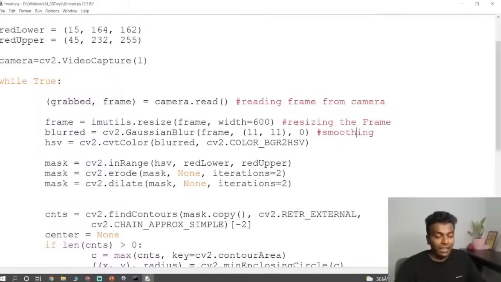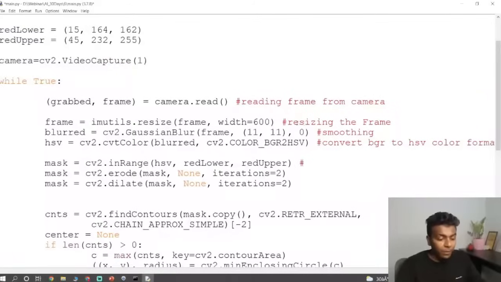Okay, don't think it is new, and Sanjay is really running fast. It is going to be very simple. Then smoothing, and here we are going to convert the BGR image into HSV color format. That is the same syntax we have learned.